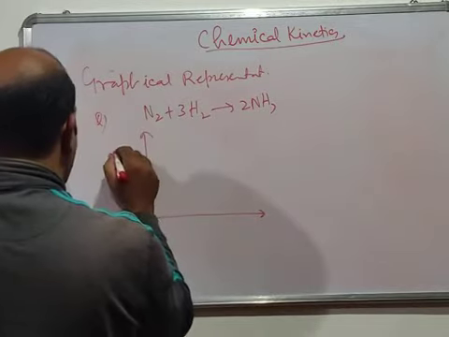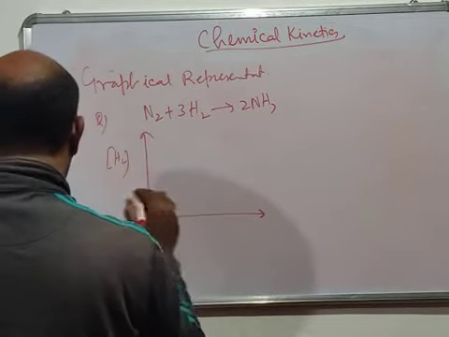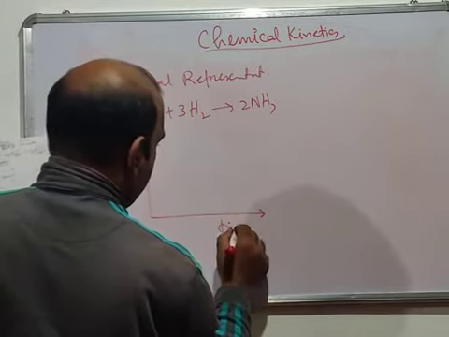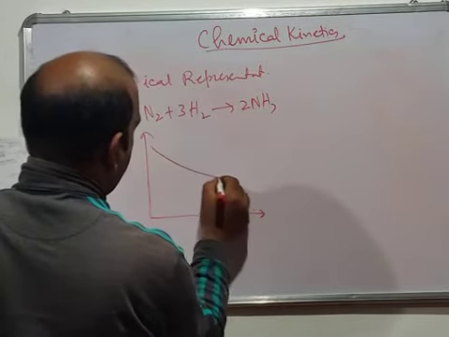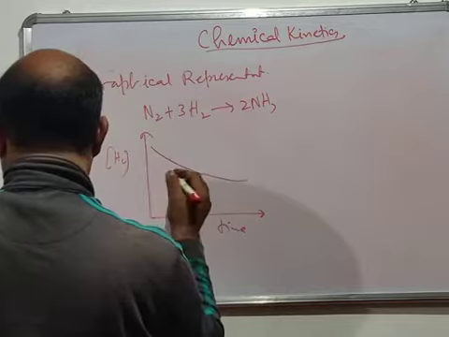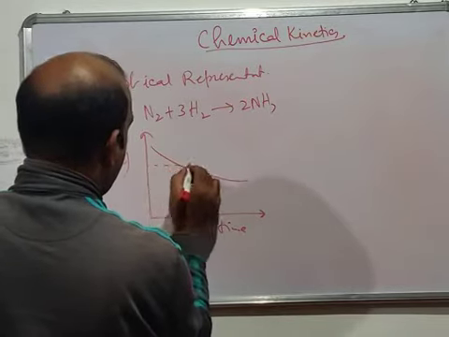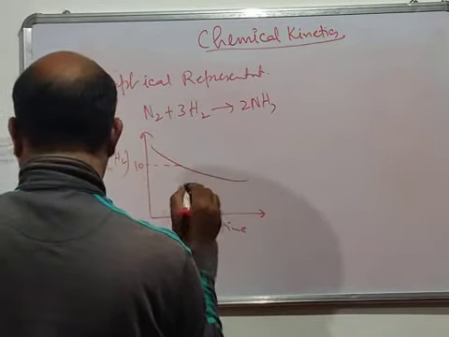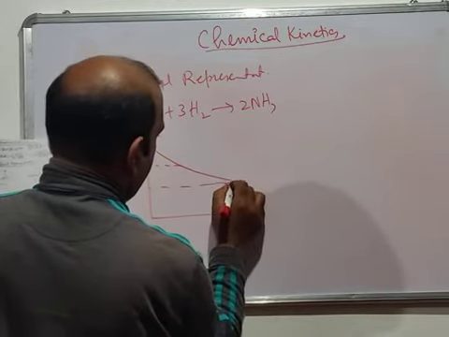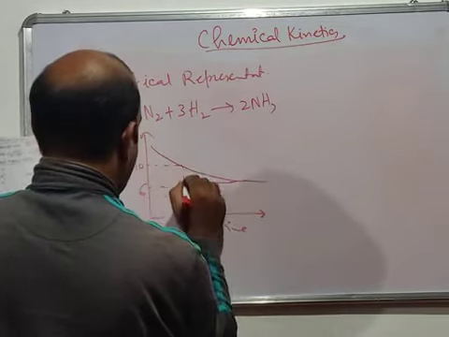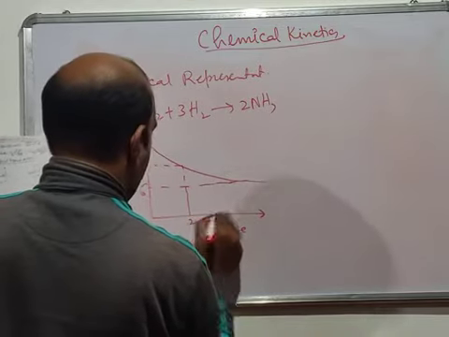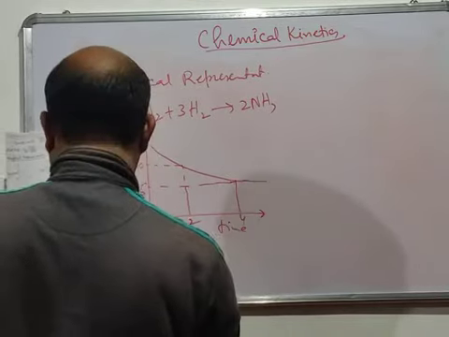This is some curve here. At this point we have 10, and at the other point, let's suppose we have 6. The corresponding times are 2 and 4.